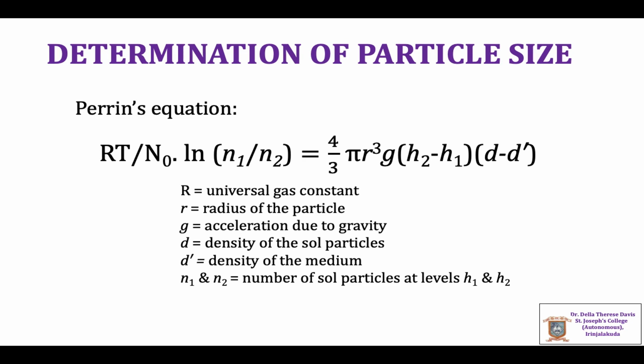N1 and N2 give the number of sol particles at two different levels, H1 and H2 respectively. N1 and N2 are determined by counting the particles at two different heights using the ultramicroscope, and substituting the values of N1, N2, H1 and H2 in Perrin's equation, the radius r can be calculated.